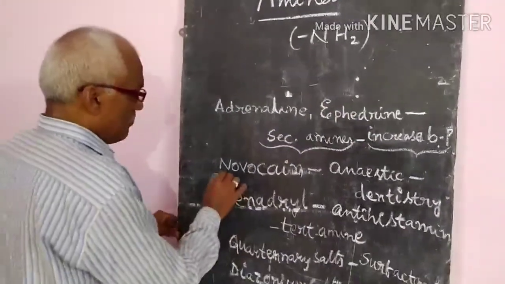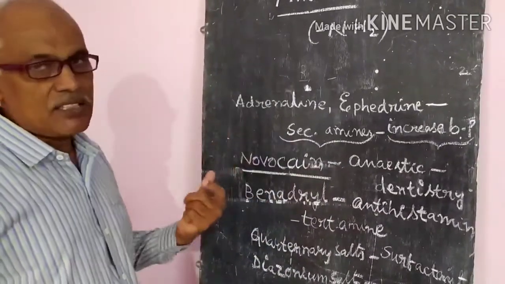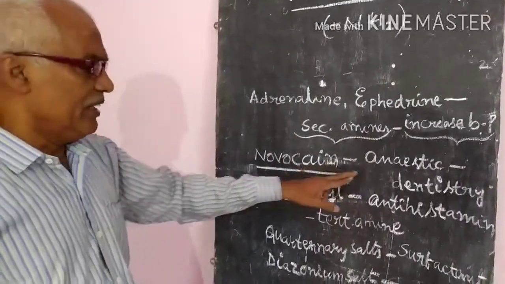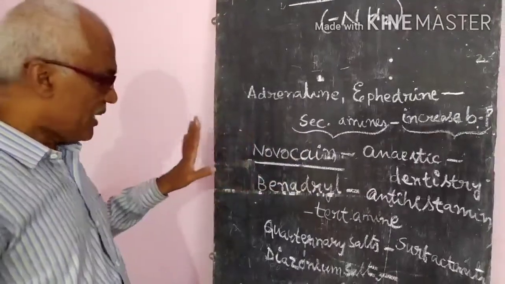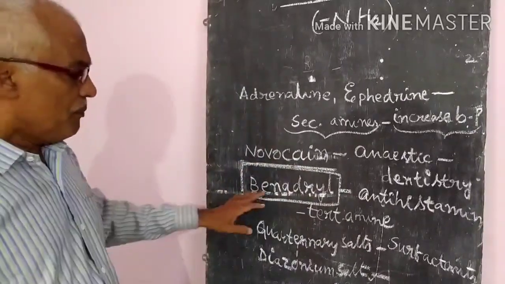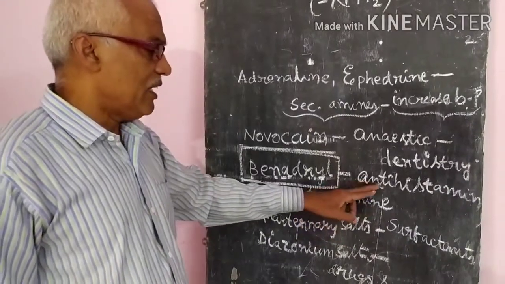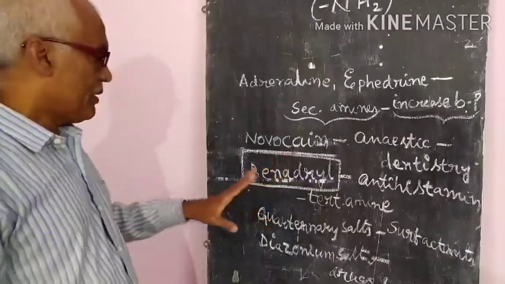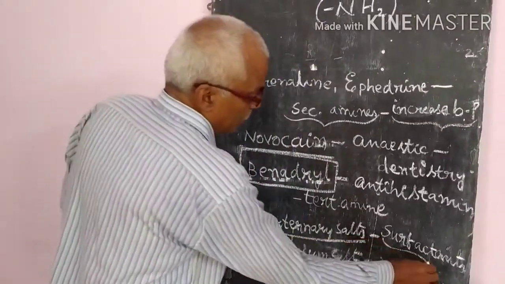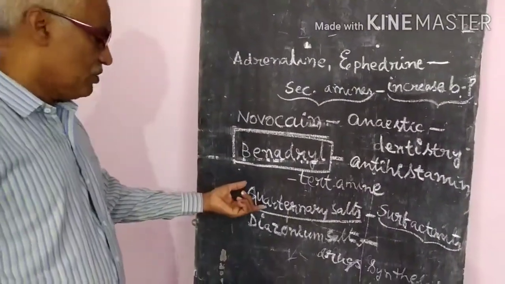Next, one more artificial compound is there, novocaine. Novocaine is used in dentistry, for the removal of dental things, as an anesthetic. Next, one more very famous drug, Benadryl. Benadryl is a tertiary amine, which is used as an antihistamine. Next, one more: quaternary salts are used to clean surfactants, or to remove surfactants, we will use the quaternary salt.